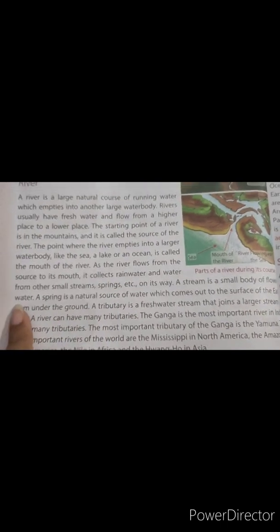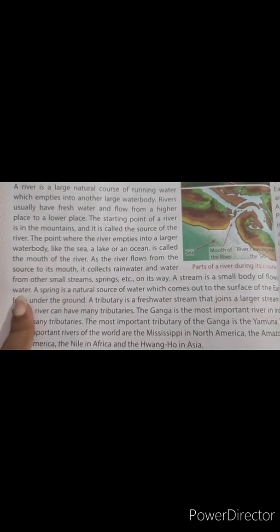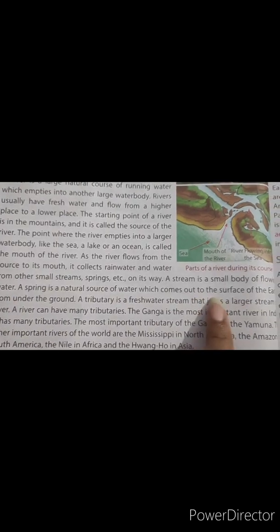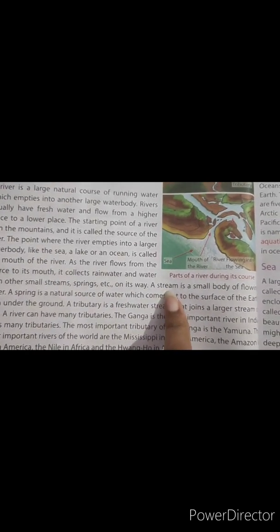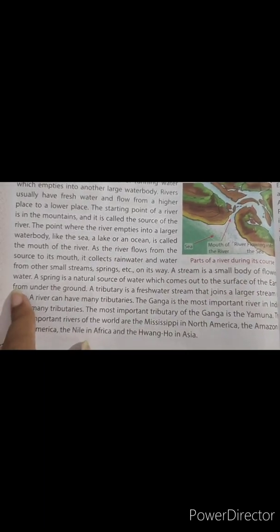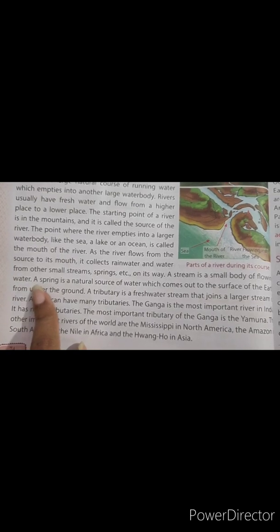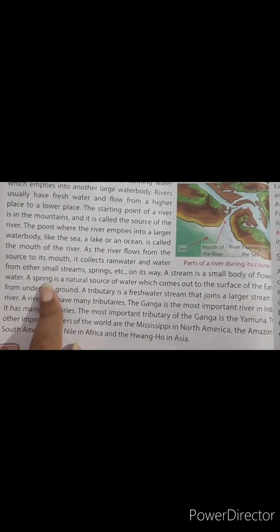Now, what is a stream? A stream is a small body of flowing water. A river also flows like that, but a stream is a small body of flowing water. Now what is a spring?